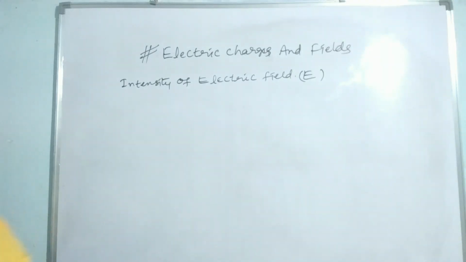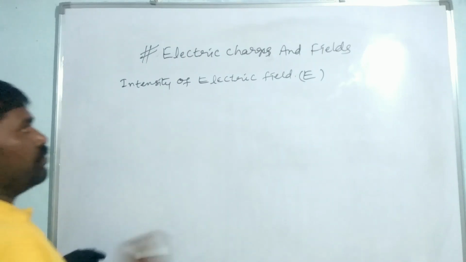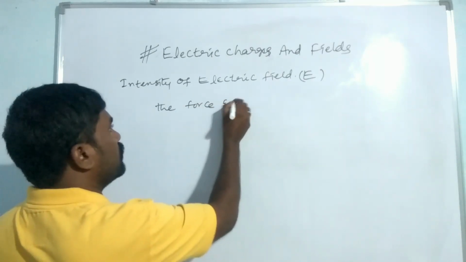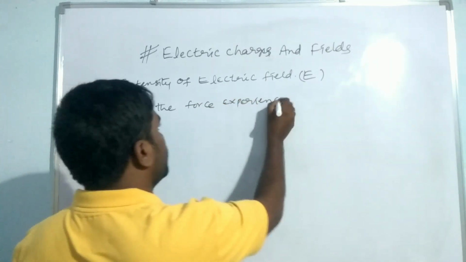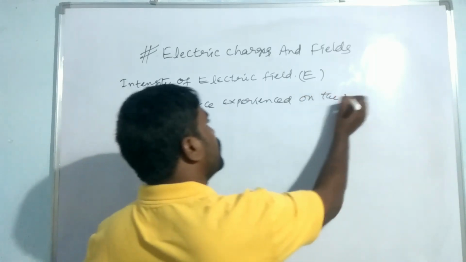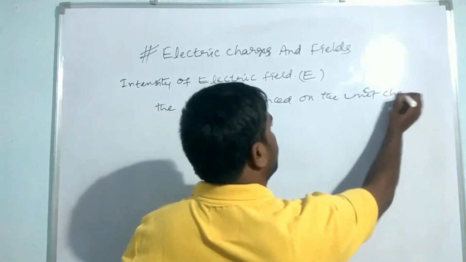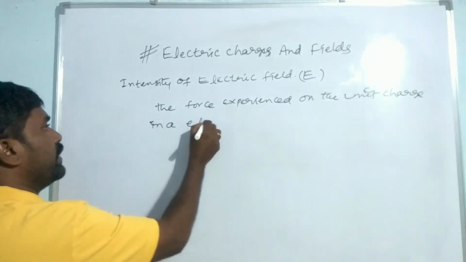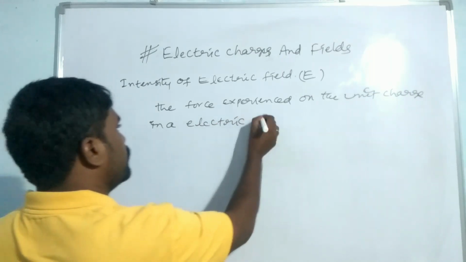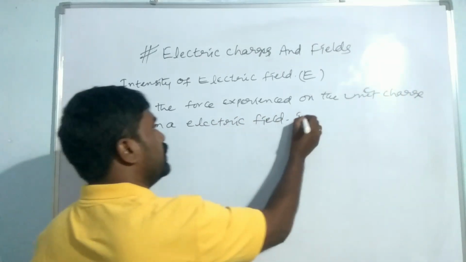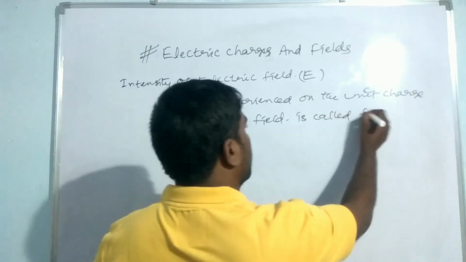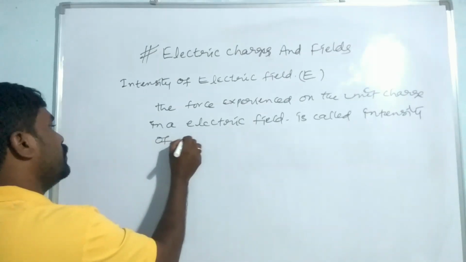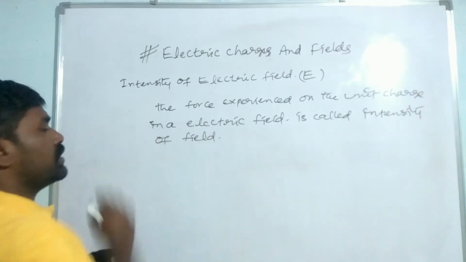The intensity of electric field is nothing but the force experienced on the unit positive charge, or unit charge, in an electric field. It is called the intensity of the electric field. So, the force experienced on the unit charge.